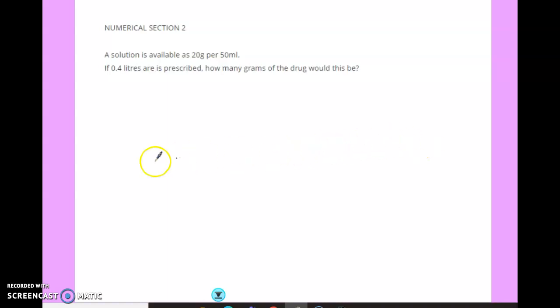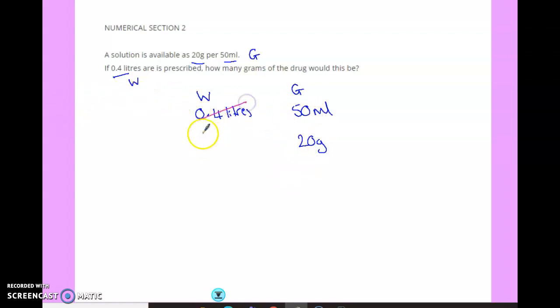Okay. The second section then is our drug calculations. So we've got a solution available as 20 grams per 50 mils. That's what we have got. 0.4 litres are prescribed, so that is what I want. I have got 50 ml and 20 grams. Need to make sure my units match. I've got litres and millilitres here, so we need to change this one. 0.4 litres is the same as 400 millilitres.